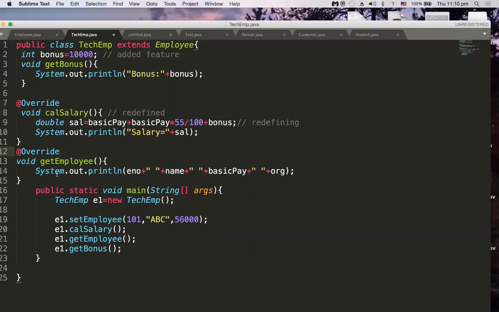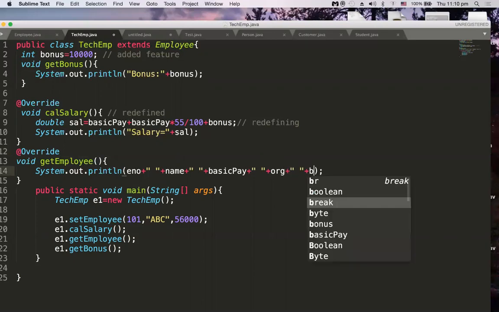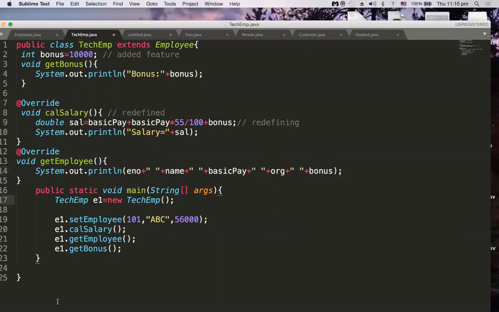So here I'm overriding this get employee also. Why do I have to override? Because now this technical employee also has another attribute called bonus, and I want to print that bonus. So plus some space, and I am saying bonus. Now whenever I say e1.getEmployee, I will get the bonus also. So the get employee behavior I have redefined. Earlier it printed only 4 properties, now it will print 5 properties. So two methods, calSalary and getEmployee, have been overridden. So this is overriding.